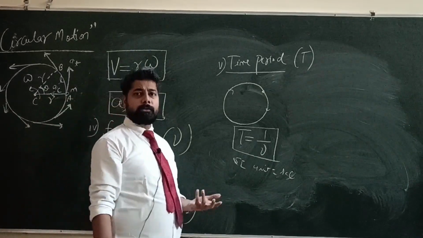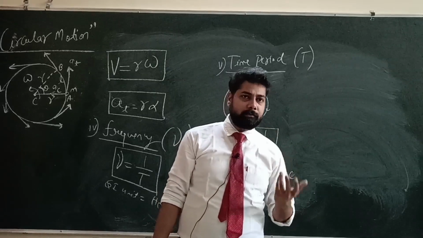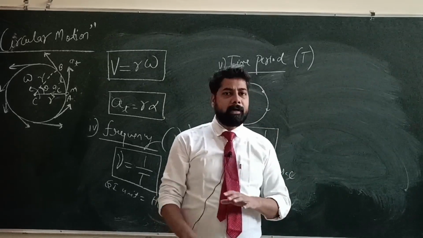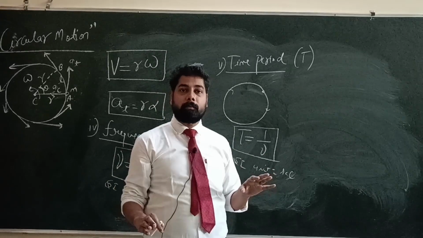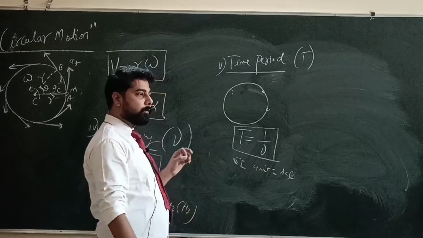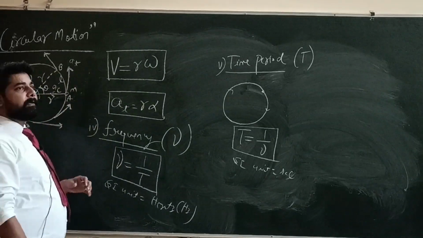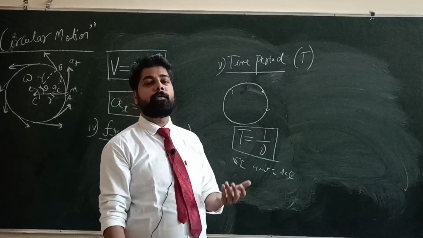If the body is not moving with a constant speed, and the speed is changing and direction is also changing, then the body cannot be said to be uniform. Then the body is said to be in non-uniform circular motion. So this is the difference between uniform circular motion and non-uniform circular motion.